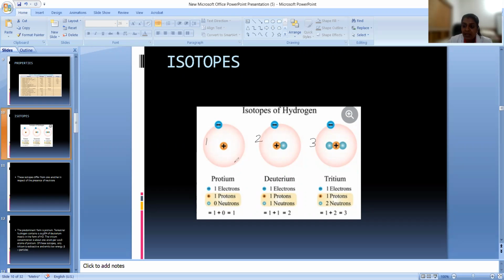You can write the definition in another way: isotopes are atoms of the same element with the same number of protons but different number of neutrons. So when atoms differ by neutrons, they are called isotopes.